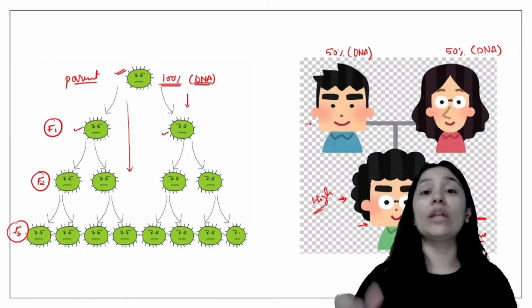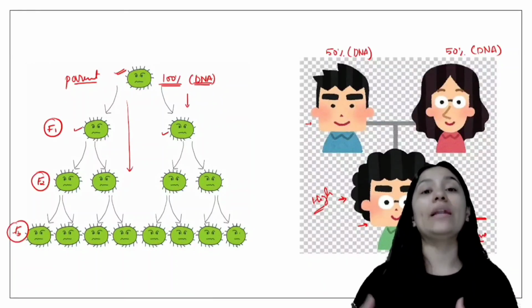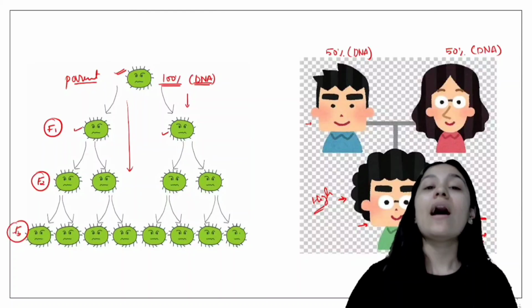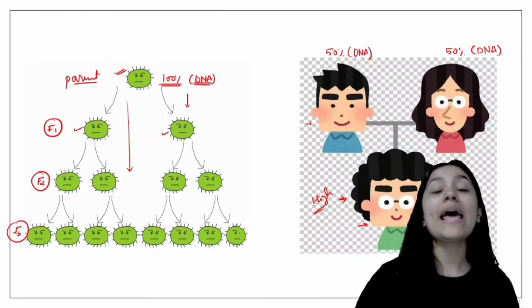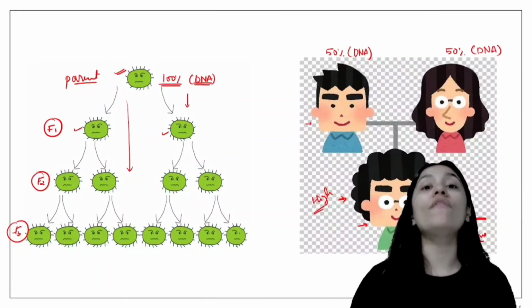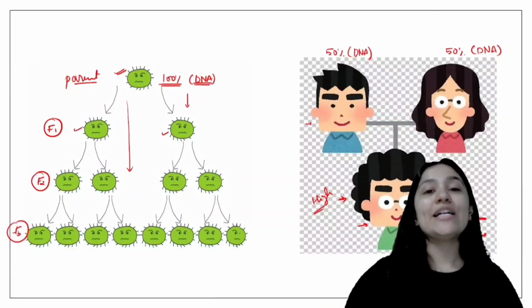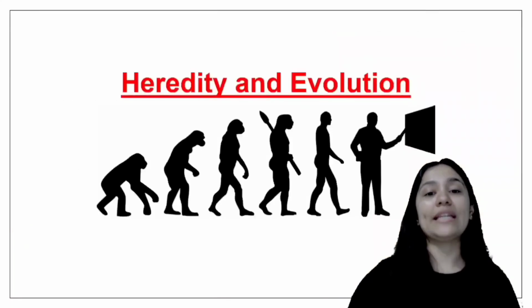But in humans or other animals where different organisms are involved, they have a high number of differences, a high number of variations along with similarities. Having similar characteristics is heredity or inheritance, and making new characteristic features is known as variation, because of the mixing of two different types of genetic information coming from the two organisms. So I hope everything is clear. So yes, this is about heredity and evolution.